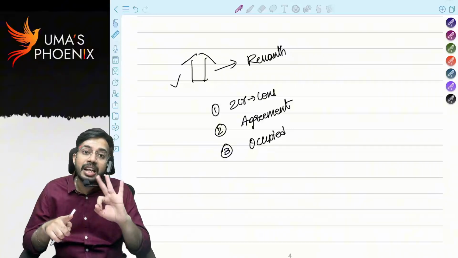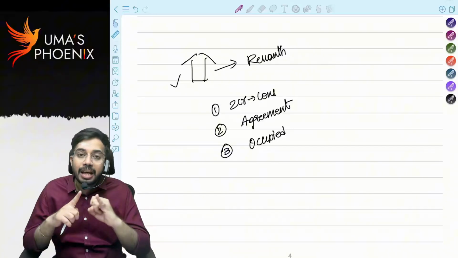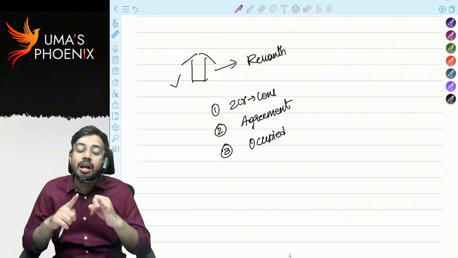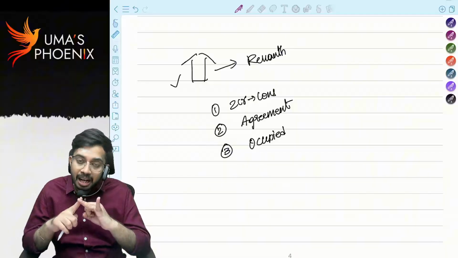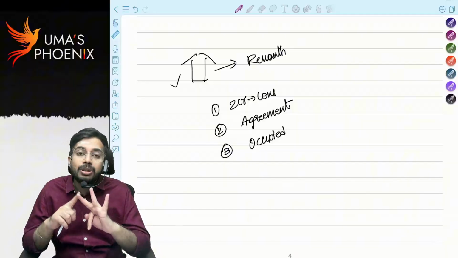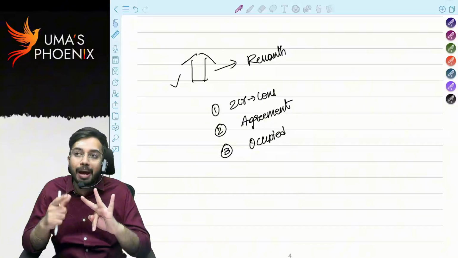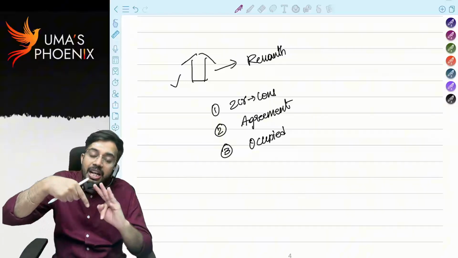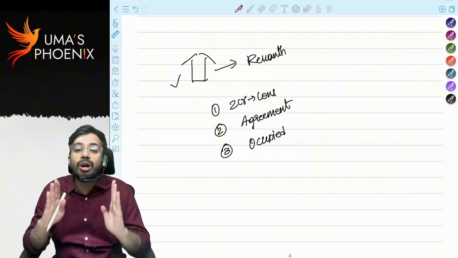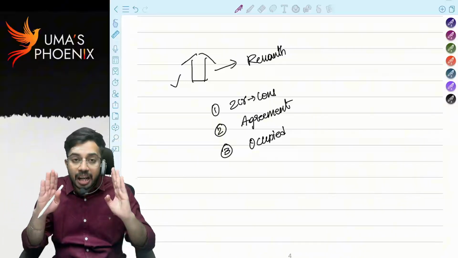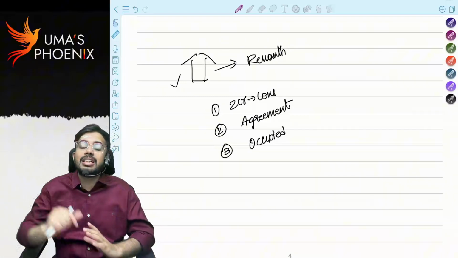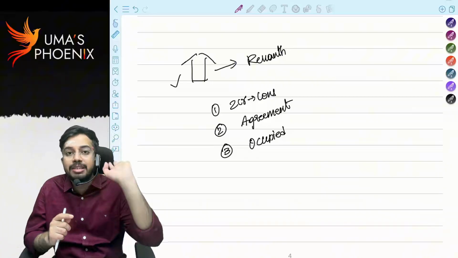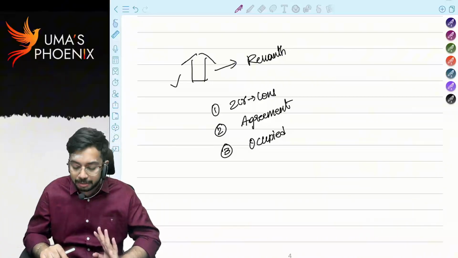The moment these three conditions are satisfied, buyer has paid the consideration or buyer is ready to pay the consideration, there was agreement between seller and buyer, and buyer has taken possession of the property. Possession means what? Buyer started occupying the property and controlling the property. If these three conditions are satisfied, even though house property is not registered in the name of buyer, still buyer will be considered as deemed owner of the house property, and whatever the rental income is there, that is taxable in the hands of buyer only. Are you able to understand?